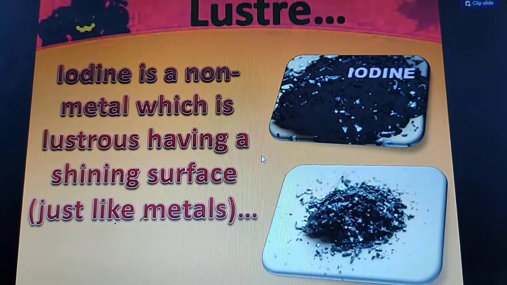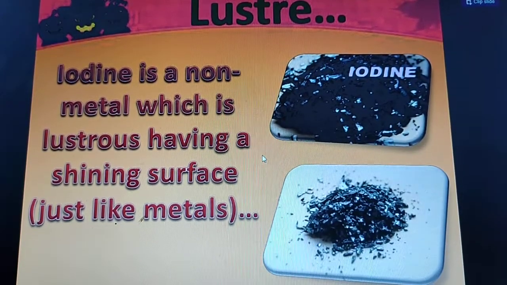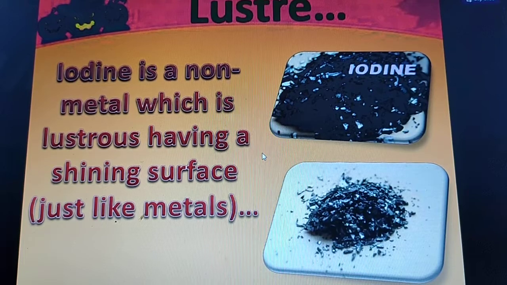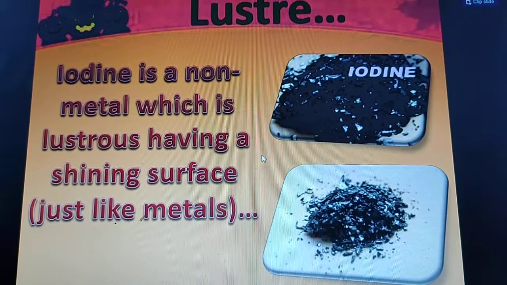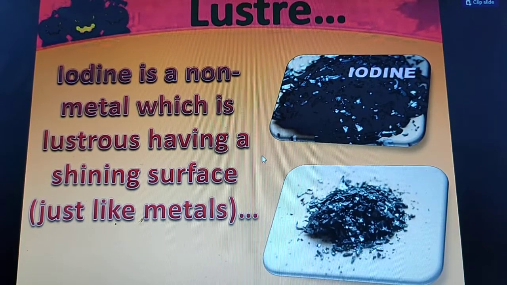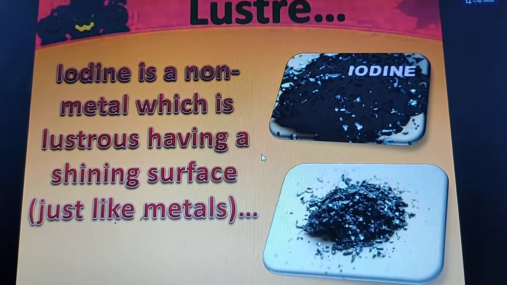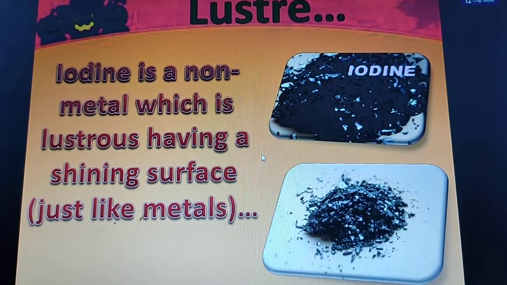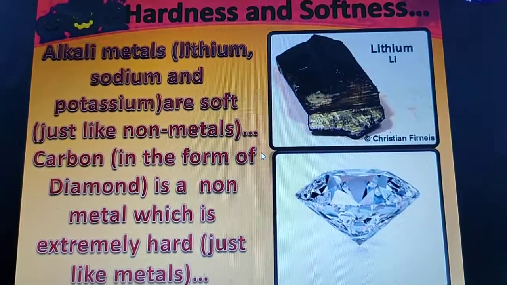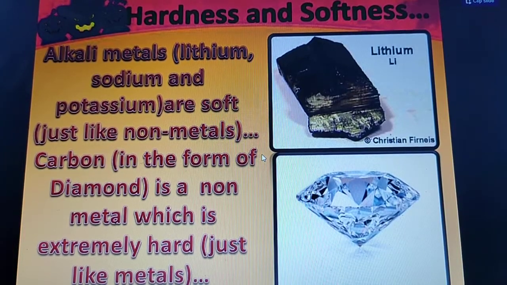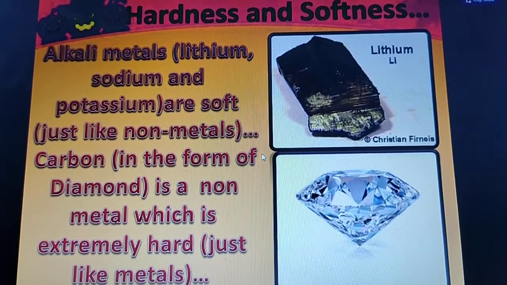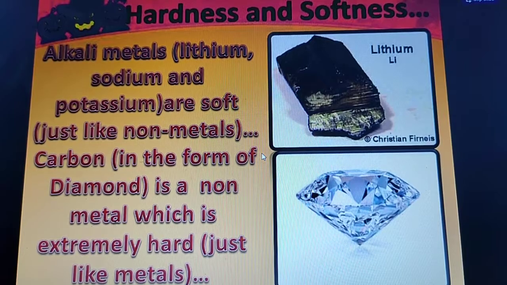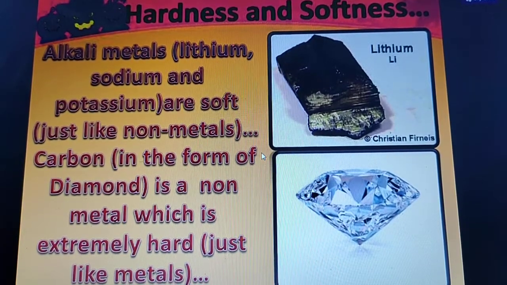Now one more exception, lustre. Lustre means shiny appearance. Generally non-metals are non-lustrous, that means they have a dull appearance. But one non-metal, iodine, is lustrous, having a shining surface just like metals. Now hardness and softness. Alkali metals, the group 1 metals like sodium and potassium, are generally soft, just like non-metals.